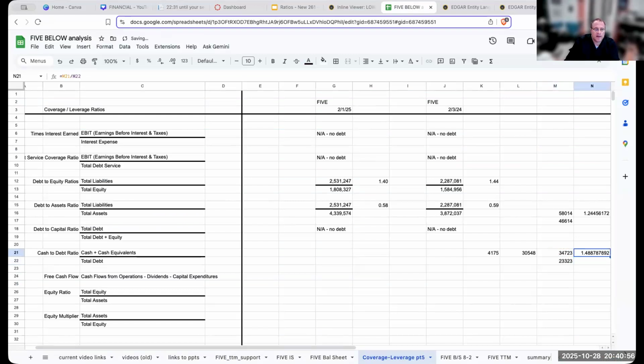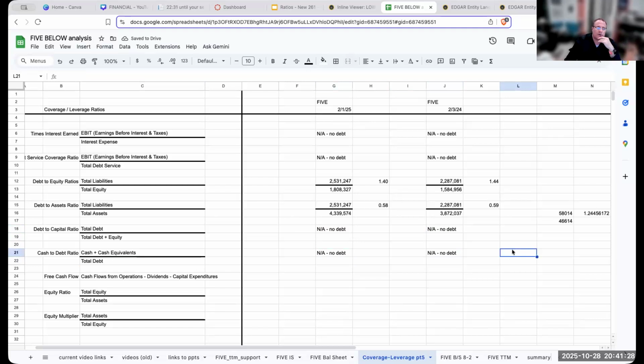So here, my debt to capital ratio is 1.48. That's not good. Even for the Home Depot, if I were to look at this, it's still going to be under one. So again, this is something we're going to be going through and looking at as we're looking at these different companies. Let's go ahead and take a look at now the cash to debt ratio. Again, not applicable because this is going to be no debt.